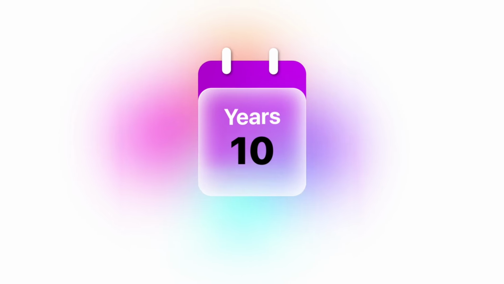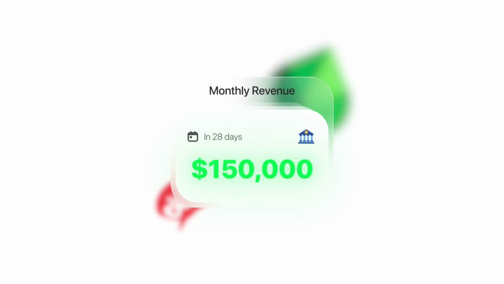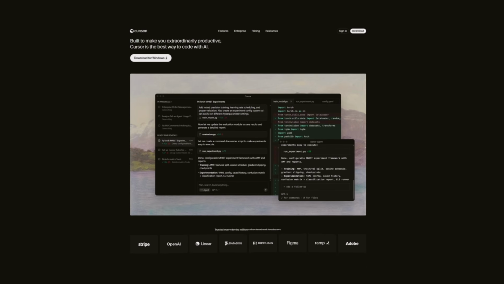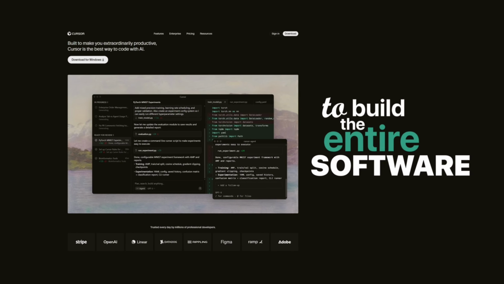What if I told you that over the past 10 years, both of these apps have been generating $150,000 a month? And over the past few months, I've been designing my own version of this ultimate social media app. And I have to say, guys, I think I built something pretty awesome that's gonna compete with them. Oh, and the best part? I only used one API to build the entire software, and I'm giving it all away to my school academy